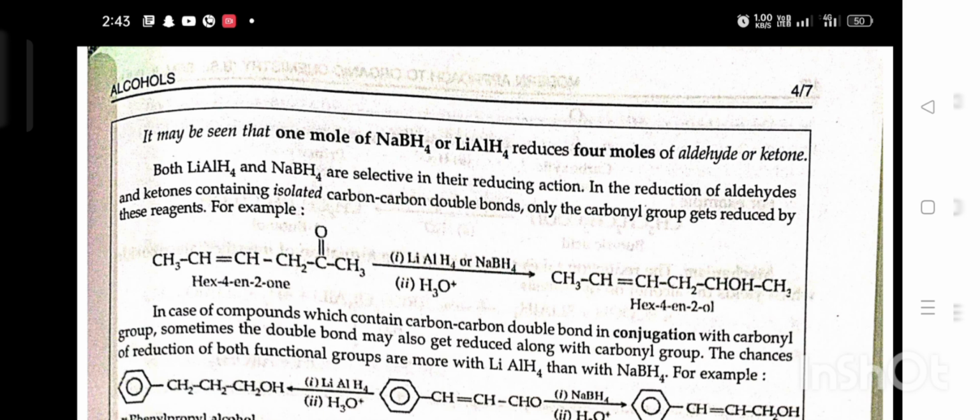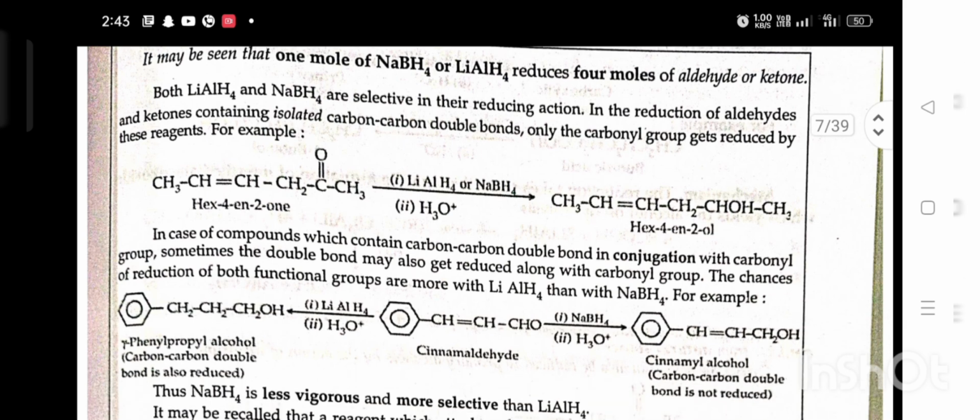But lithium aluminium hydride and sodium borohydride are selective in their reduction action. In the reduction of aldehyde and ketone containing an isolated carbon-carbon double bond, only the carbonyl group gets reduced by these reagents. For example, hex-4-en-2-one in the presence of lithium aluminium hydride or sodium borohydride, then H3O+, gives hex-4-en-2-ol. In compounds which contain a carbon-carbon double bond in conjugation with the carbonyl group, sometimes the double bond may also get reduced along with the carbonyl group.